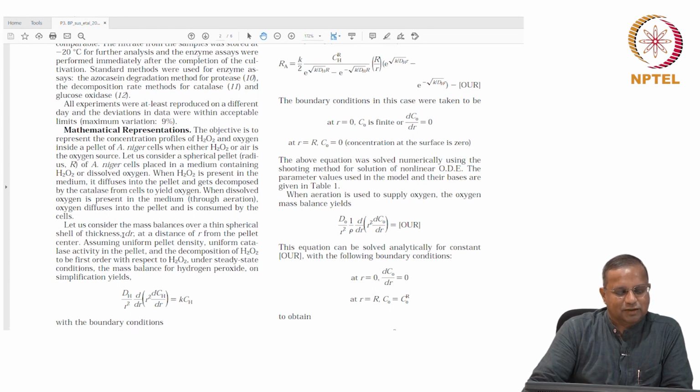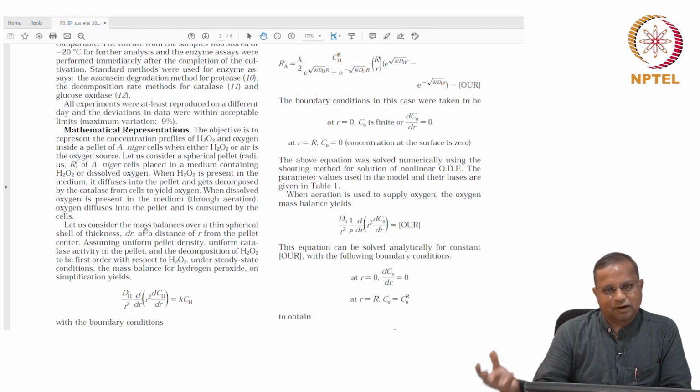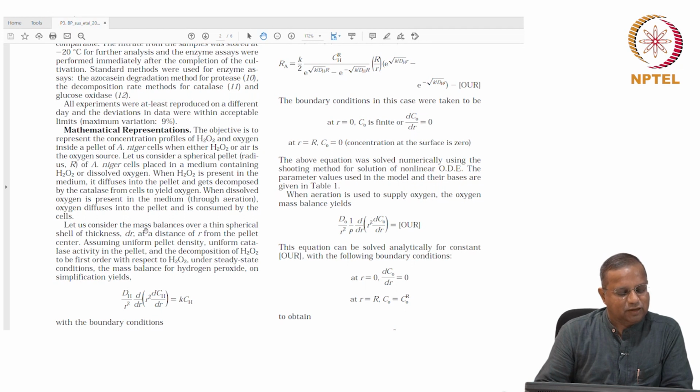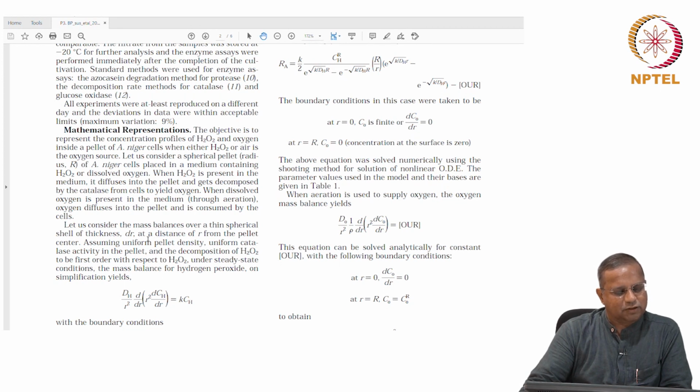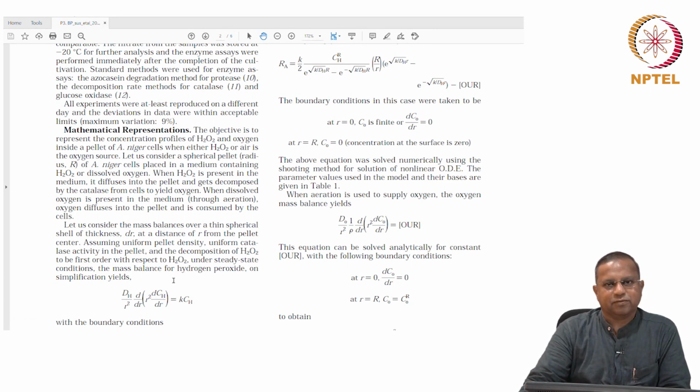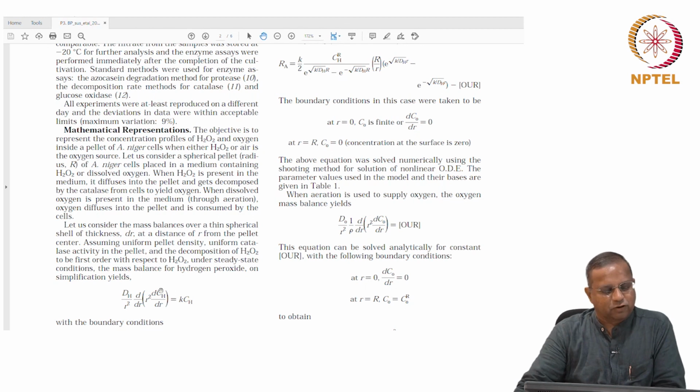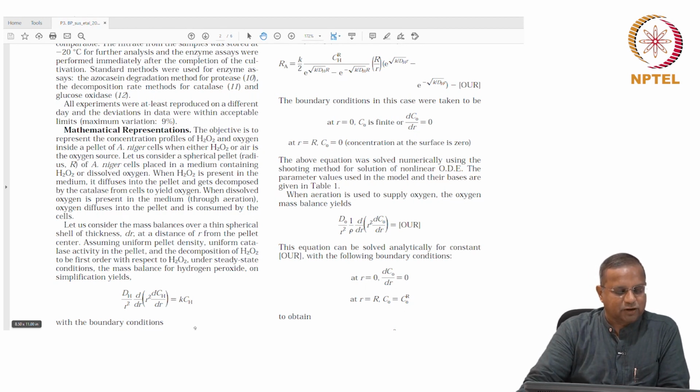Okay. In other words, in this case, since it was quite straightforward, you could do shell balances and arrive at something. I think we just took the equation for a spherical coordinate system. You do shell balances, you will get the same thing. Or we did shell balances, I don't remember. But either case, you could also take the equation from your table there, from the table of equations of continuity, the spherical coordinate tables. This is a case with reaction at steady state and so on. You will end up with this equation.